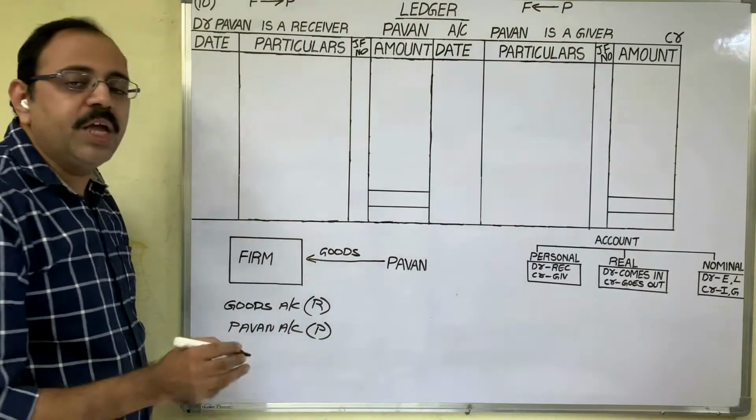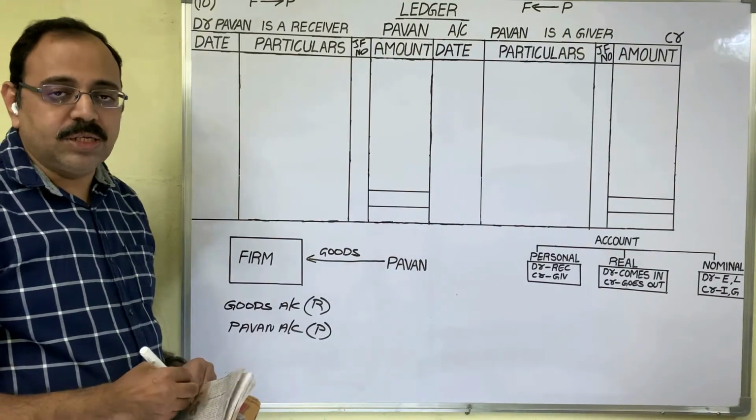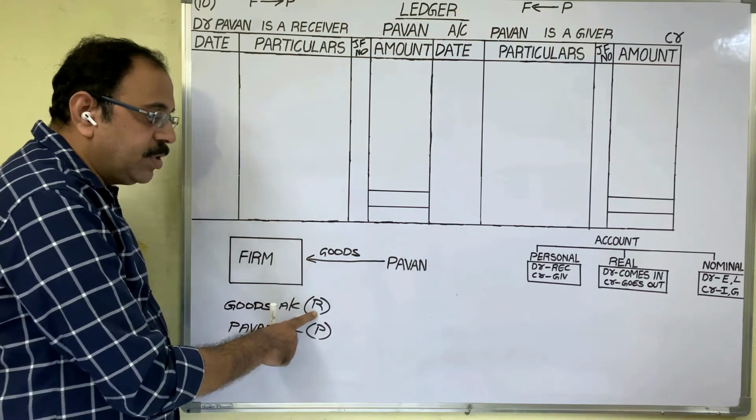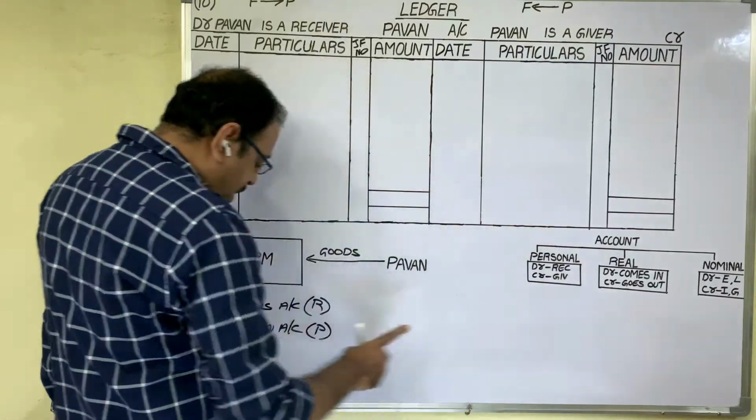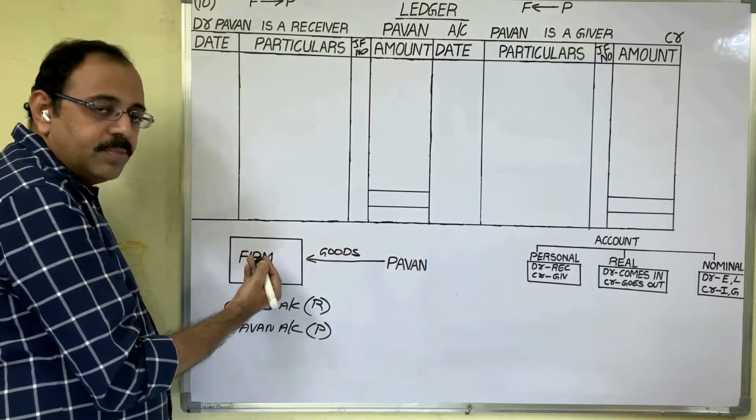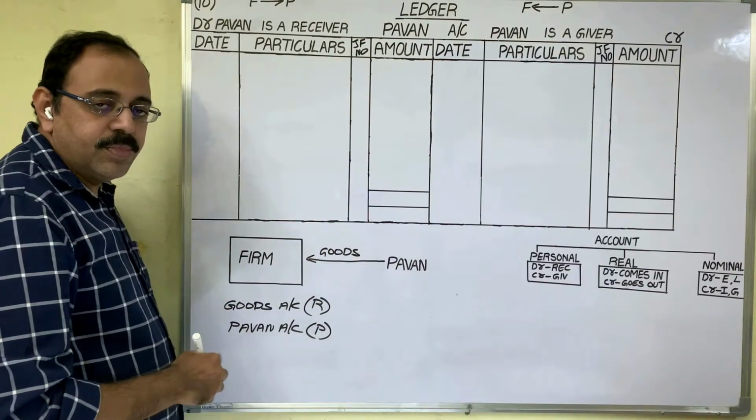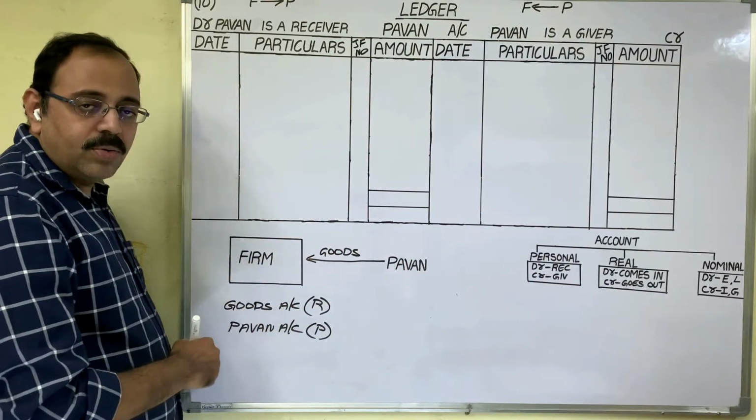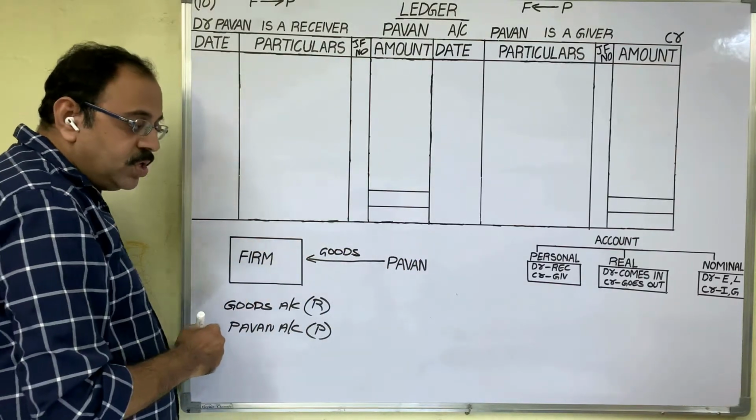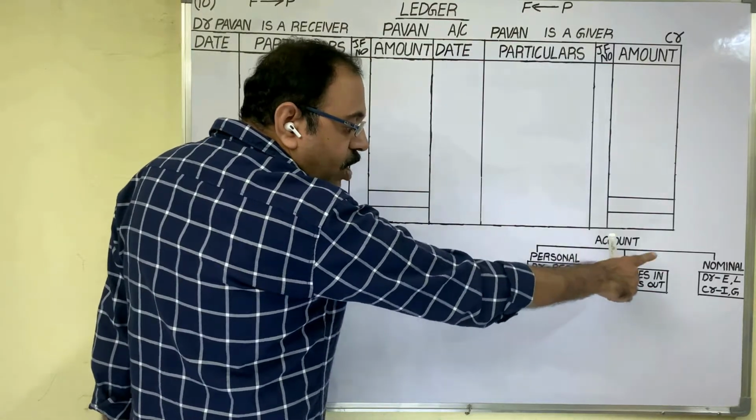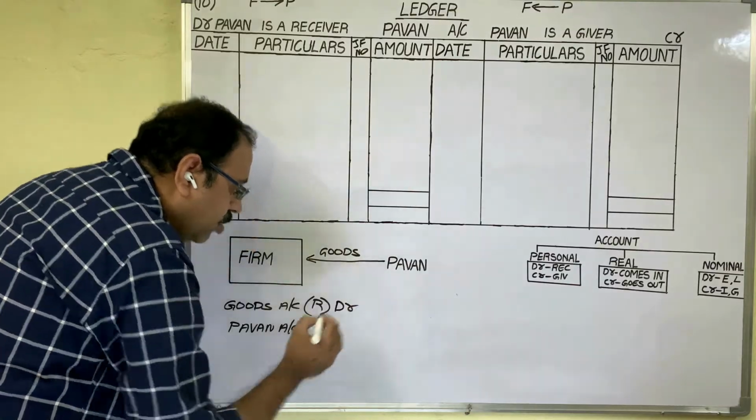The second step, grouping, is completed. Now the third step: apply the double entry principles. For real account, the double entry principle is debit what comes in, credit what goes out. Means if goods are coming into the firm, we should debit the goods account. If goods are going out of the firm, we should credit the goods account. Thinking from the firm's point of view, goods are coming into the firm. So the first line is applicable, debit what comes in. As per that, we should debit the goods account.